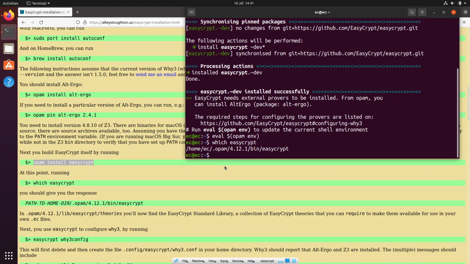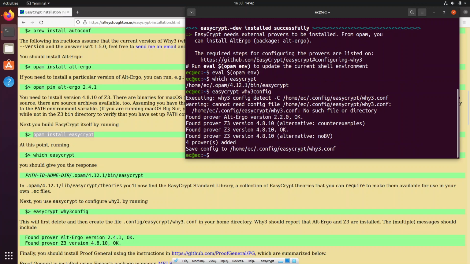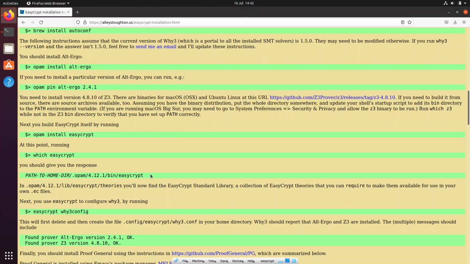Okay, it says EasyCrypt is installed as well, and pretty much exactly the way it's here. Now we need to configure the external solver. So easycrypt why3config. Okay, so it has alt-ergo and Z3, and it has saved that to the why3 configuration file, and that's okay.